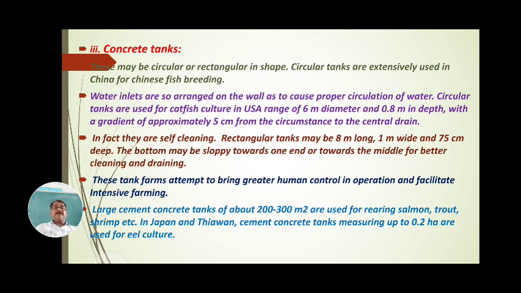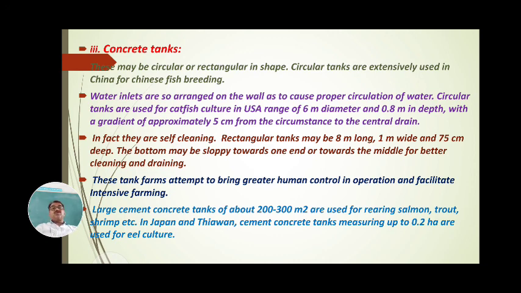But in China, these concrete tanks are constructed exclusively as the circular type of tank. This circular type of cement concrete tank is used in China for breeding of fishes, and these tanks are used on a large scale.